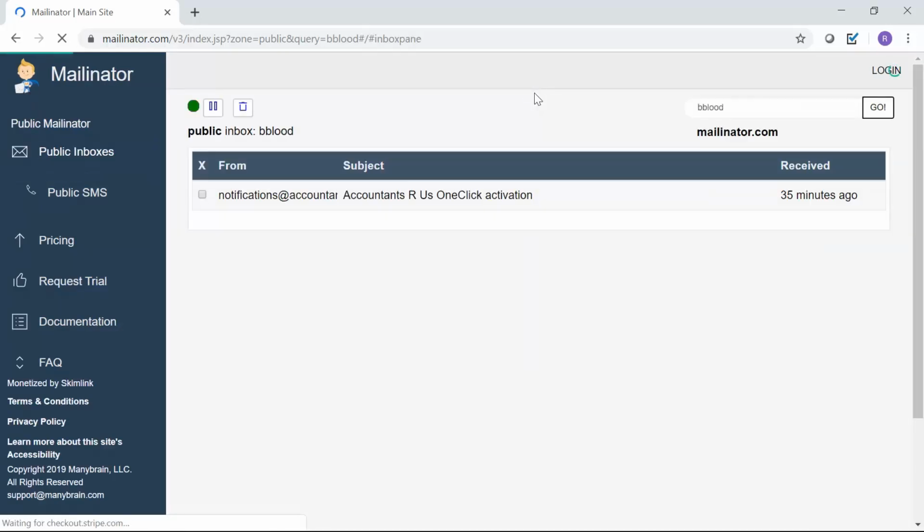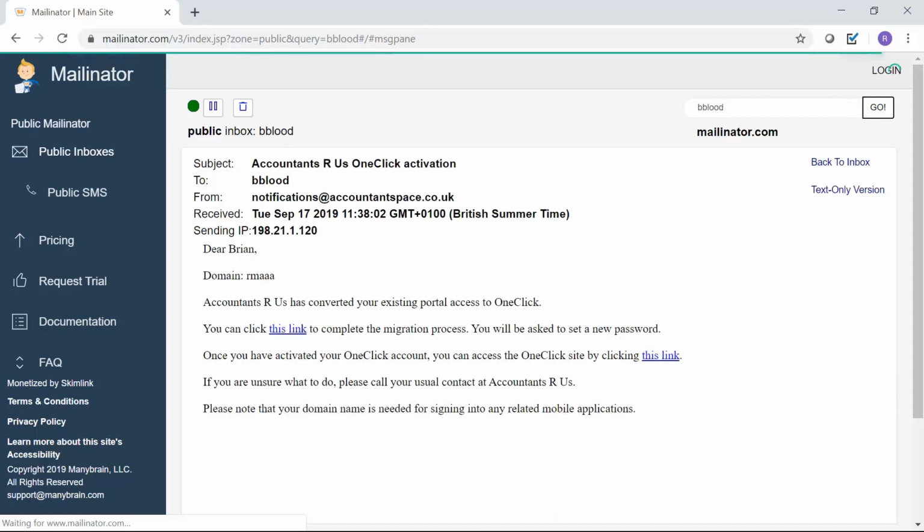Let go, and I will see the migration email here. When I click on that, you can see it's the same email that we looked at when we looked at the email template a little while ago. One thing I didn't point out earlier is my domain for the migration was RM AAA. Your domain will be whatever it is in Portal at the moment. You may also decide that you don't want that particular part of the text in the email and you might delete it from the email template.